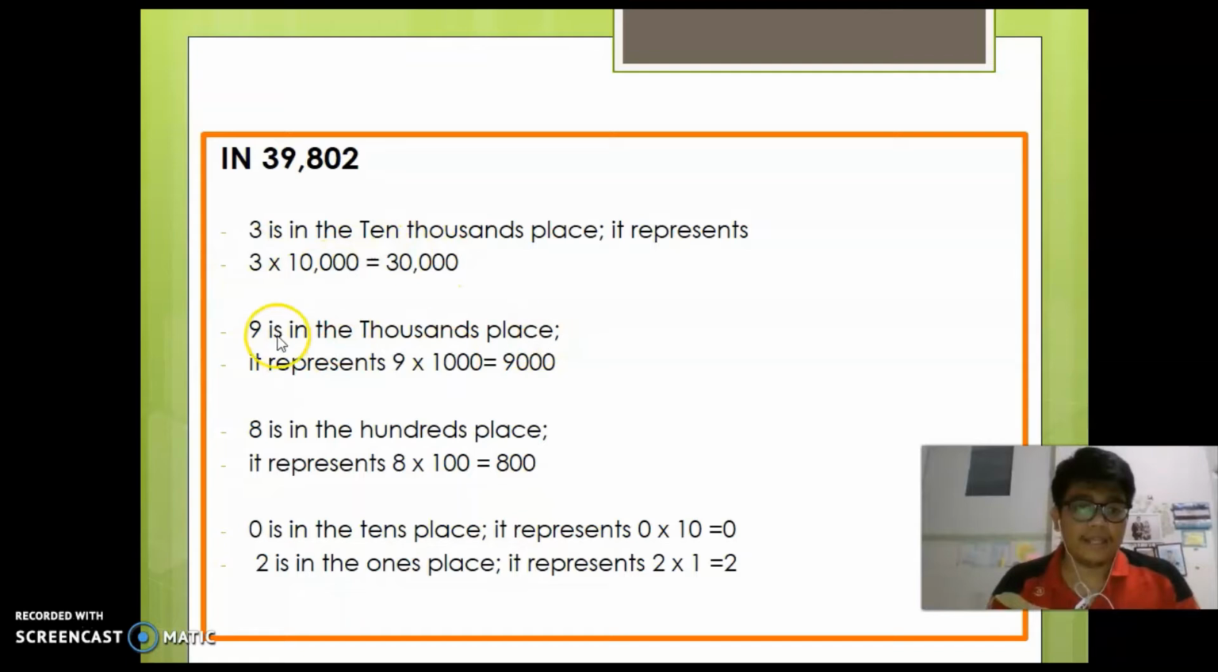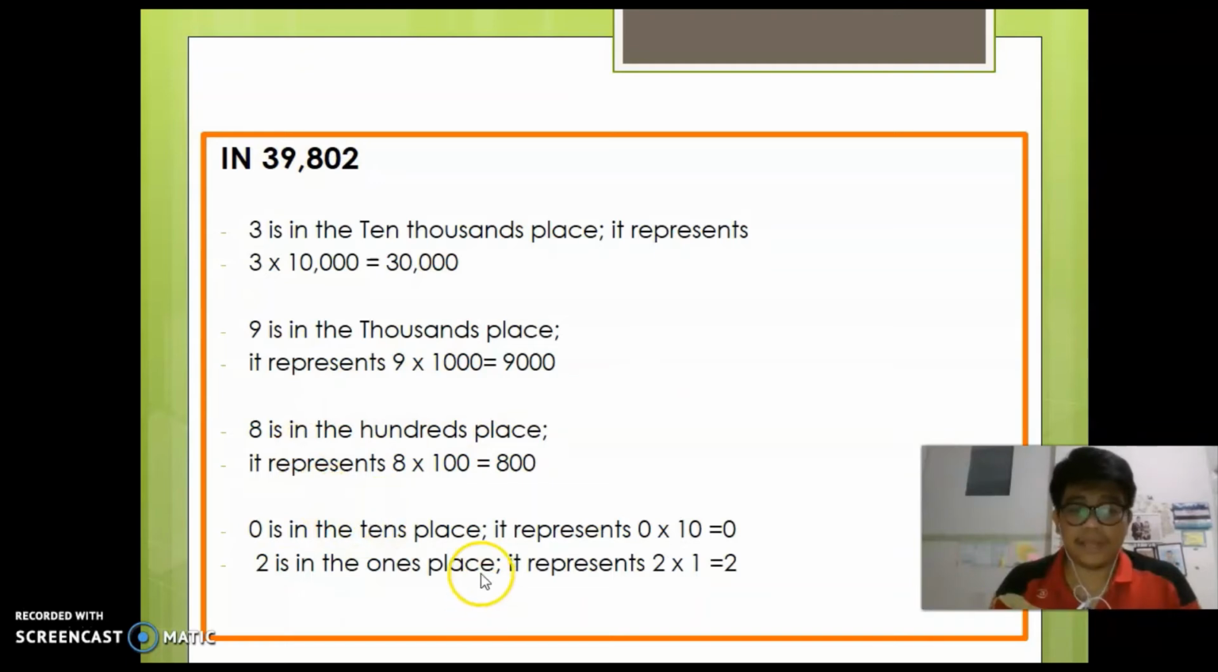For example, again, 9 is in the thousands place. You can represent it as 9 times 1,000 equals 9,000. This is the value. And then 8 is in the hundreds place. It represents 8 times 100 equals 800. This is what it represents, but hundreds is the place value. And then 0, look at the 0.